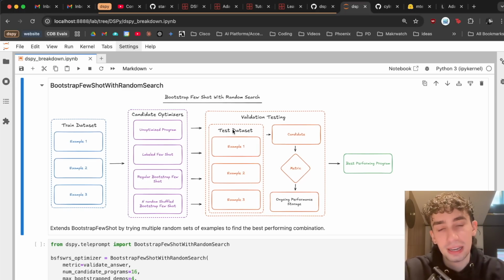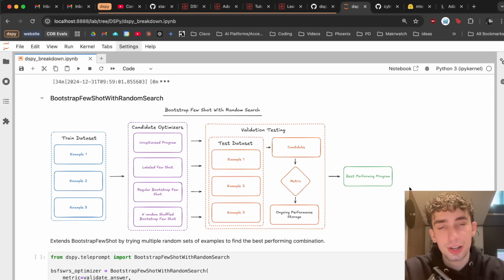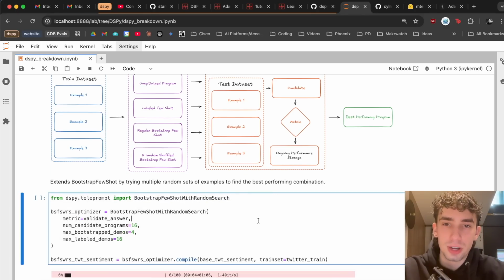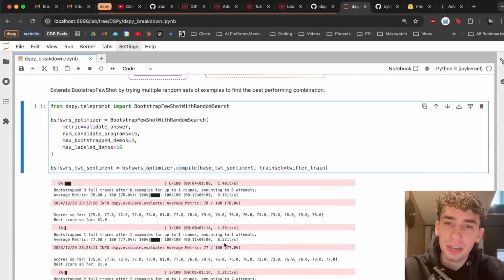These are all going to become candidates, which through validation with our metric, we're going to store the performance of each optimized program. At the end of this search and across all the validations, the best performing program will become our optimized one. Importing our Bootstrap Fewshot with random search and running through with our metric, the number of candidate programs, and the amount of Bootstrap demos and labeled demos that we want to run through, we can compile it.